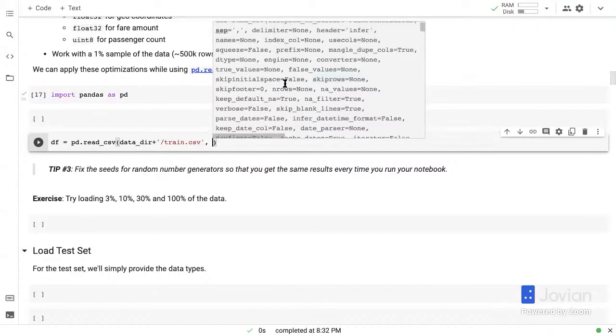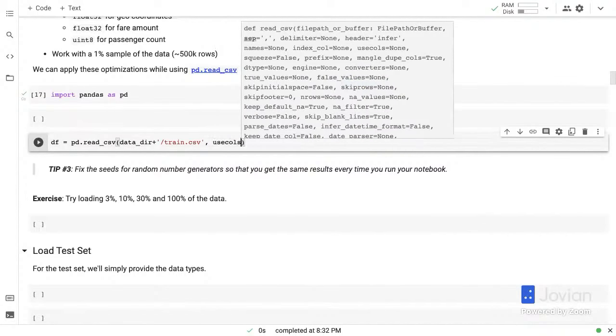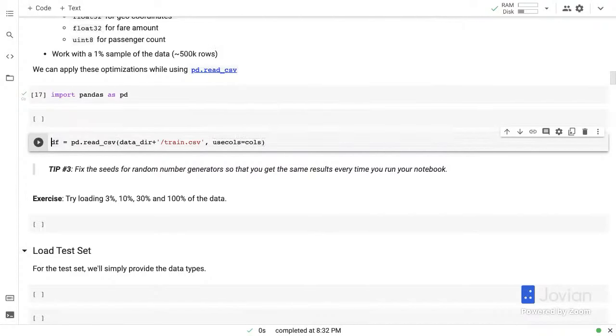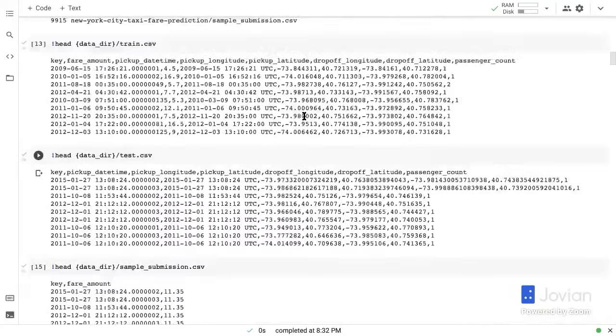Let's start by putting in the usecols. So let me create a variable called cols, or selected_cols. And I'm going to put in all the columns here except the key.